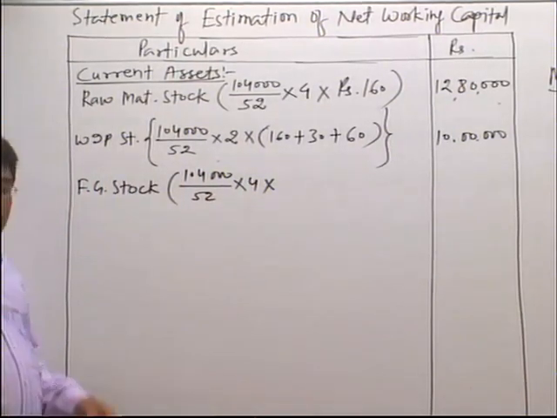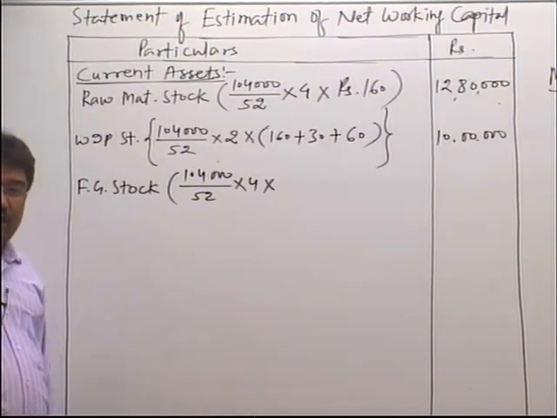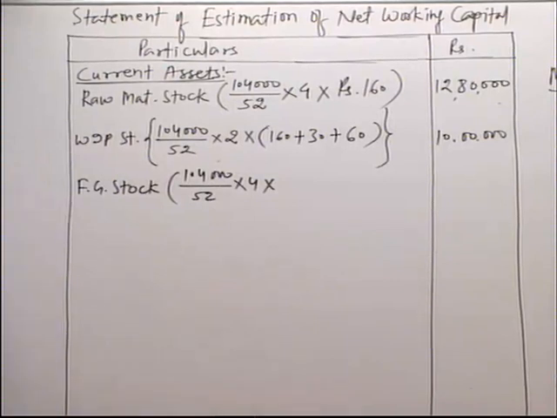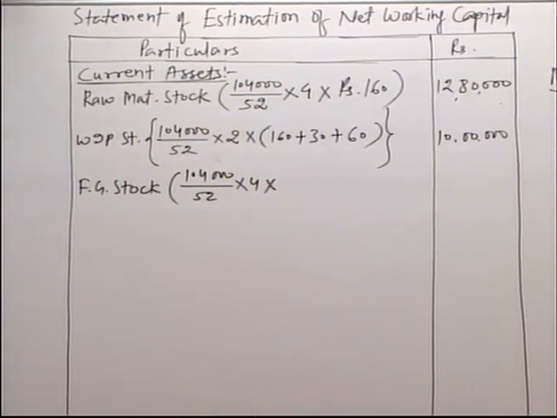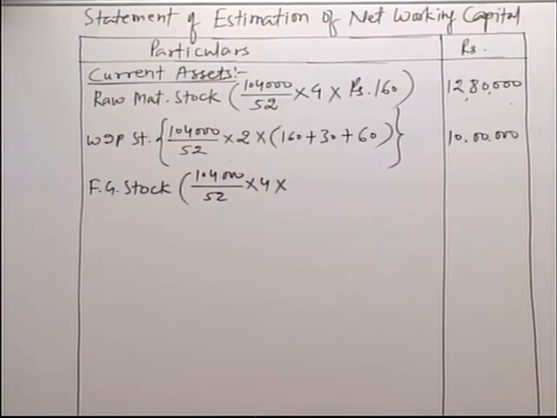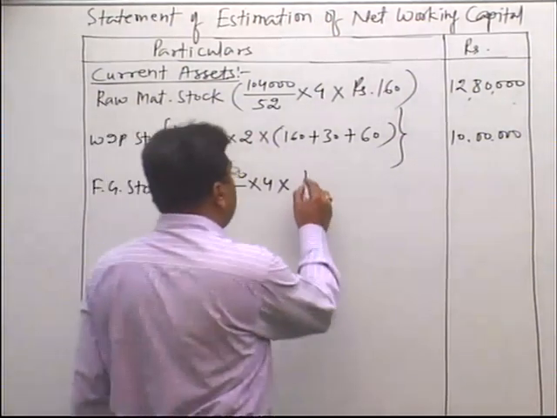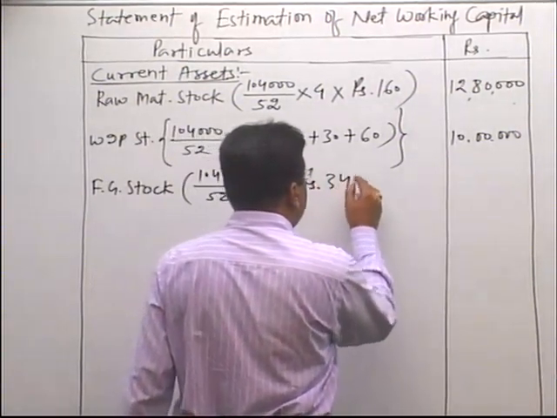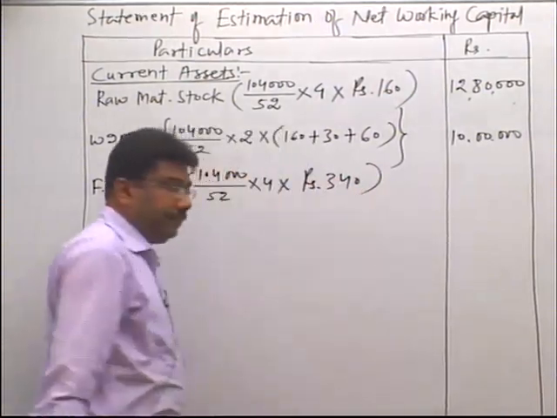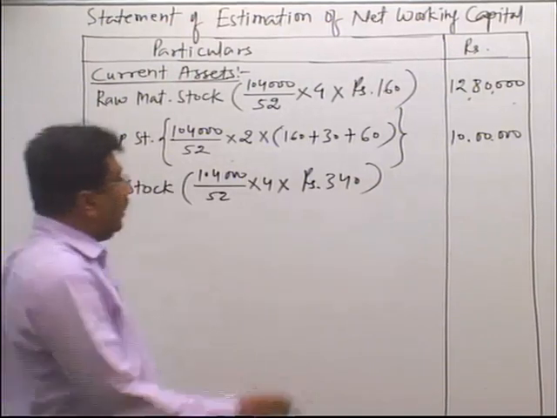As you know, in case of finished goods all the elements are taken at 100%. So take all 3 elements at 100%: raw material 160, direct labor 60 and overhead 120. So the total comes to rupees 340. Multiply it by 340. It comes to 27,20,000.